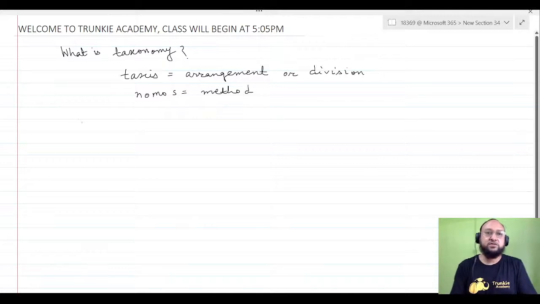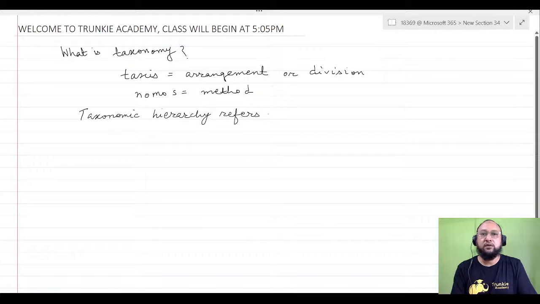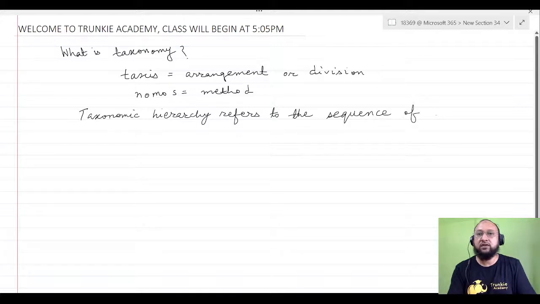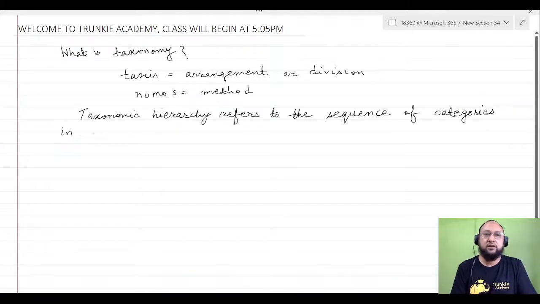Taxonomic hierarchy refers to the sequence of categories, in which sequence we are arranging, in increasing or decreasing order.